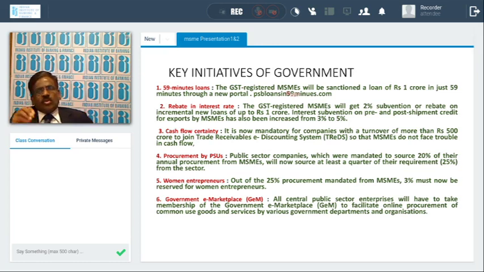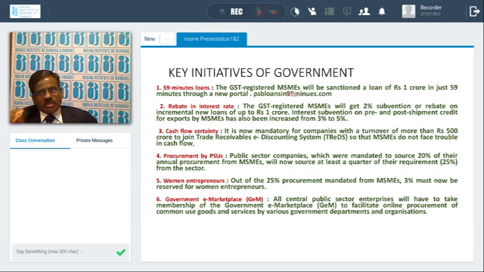There is a portal called psbloansin59minutes.com. Whenever any MSME approaches and logs in to that portal, he will be navigated through certain sections. He has to provide all the inputs, because this portal is linked with all the activities like GST, PAN card, Aadhaar card. All the government portals have been identified and linked to these PSB loans.